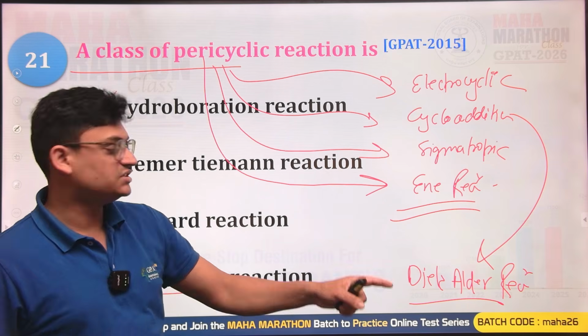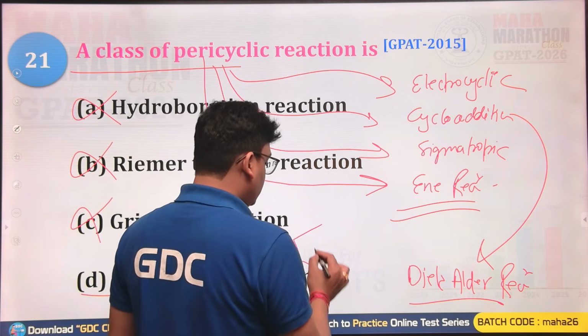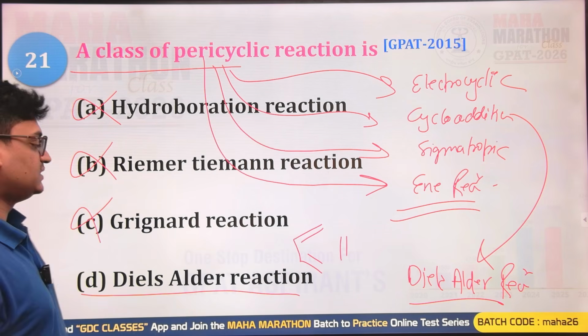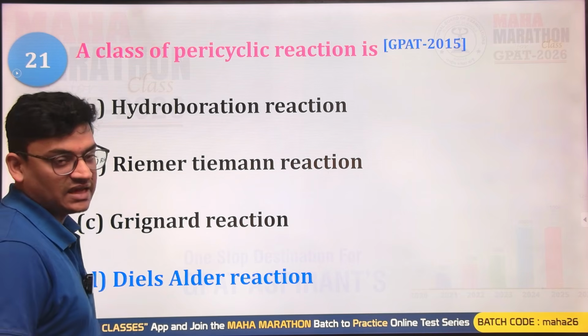Under the cycloaddition, there is a name reaction that is known as Diels-Alder reaction, where a conjugated diene reacts with a dienophile to give you what? A cyclic alkene, cycloalkene. So D will be the correct answer. That is, a Diels-Alder reaction is a pericyclic reaction.